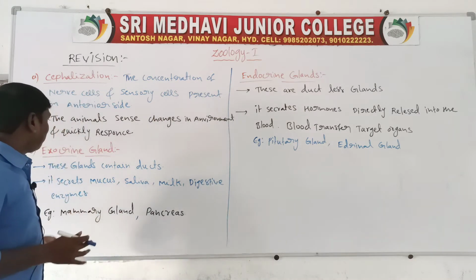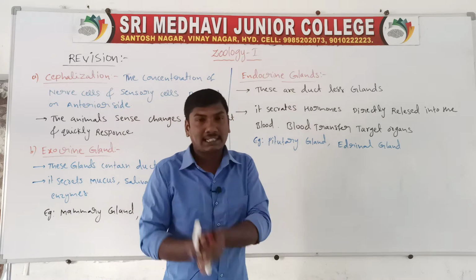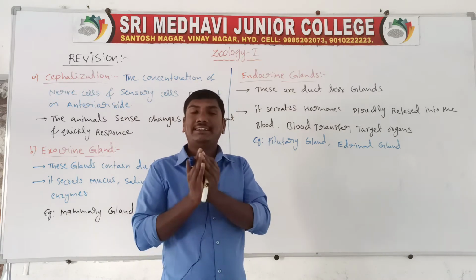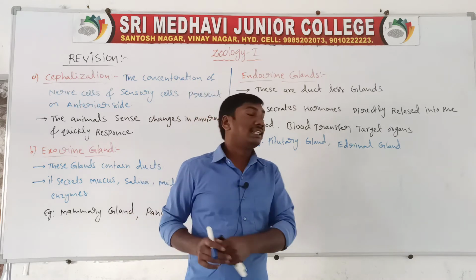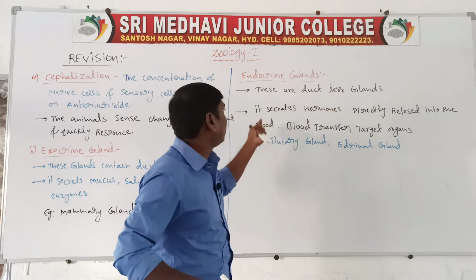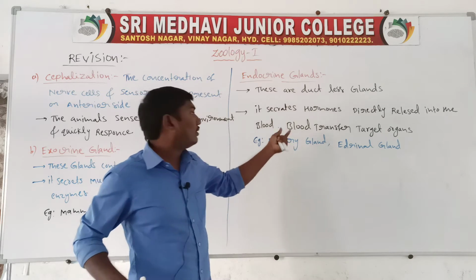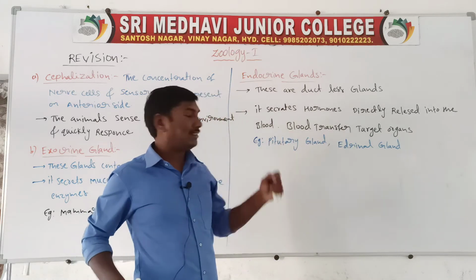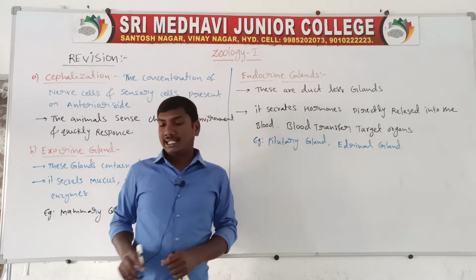So exocrine glands are duct glands. They secrete mucus, saliva, milk and digestive enzymes. Examples, mammary glands and pancreas. Endocrine glands are ductless glands. They secrete hormones directly released into the blood, and the blood transfers them to the target organs or target places. Examples, pituitary gland and thyroid gland.